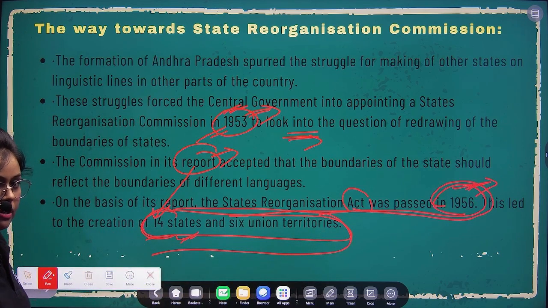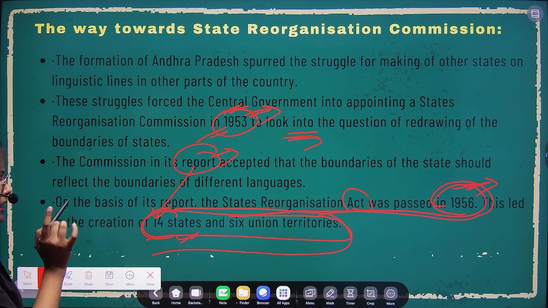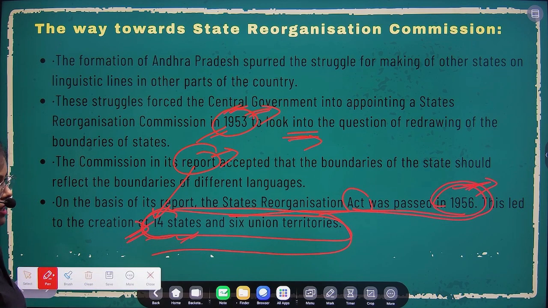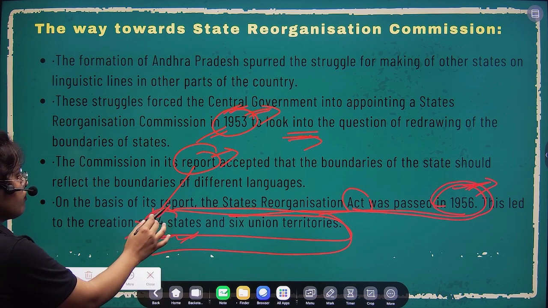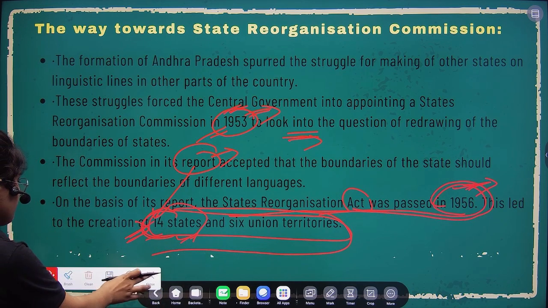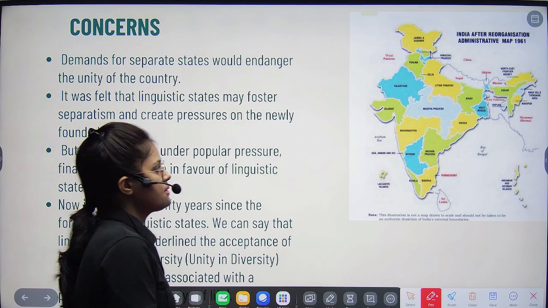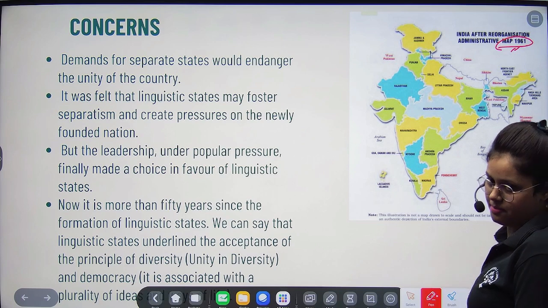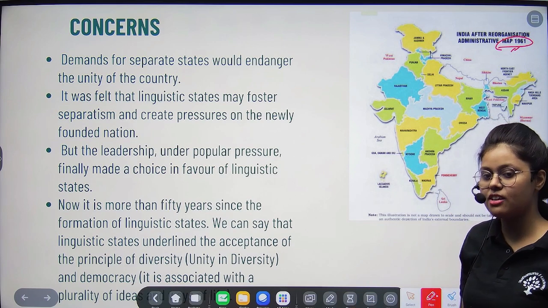Right now we have made so many changes, after 2019 also, but at that point it was the original number, right. You can say that it was the original number, the 14 states and the 6 union territories. Basically a fact you should remember. So here you can see the map. It's a map of 1961 after the formation of the State Reorganization Commission.